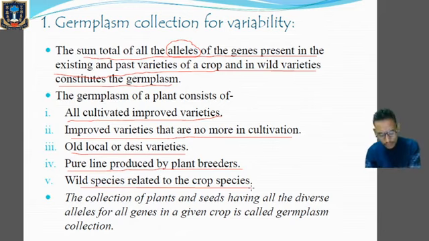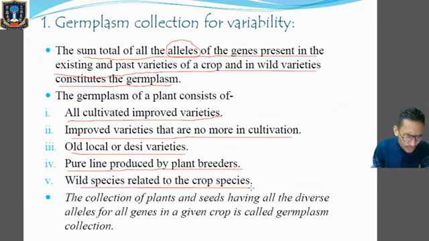Then we have recalcitrant seeds, which are conserved in aerobic humid conditions at room temperature. Clear? Recalcitrant seeds are conserved at very low temperatures, around -196 degrees Celsius, which is called cryopreservation.